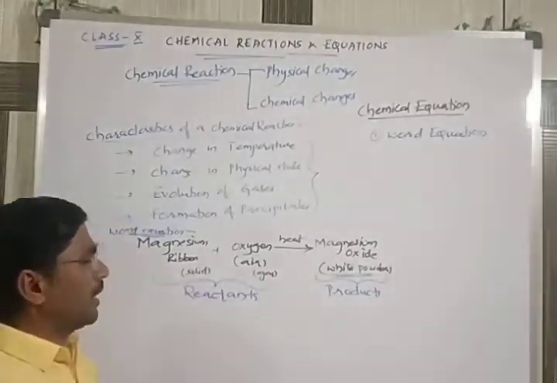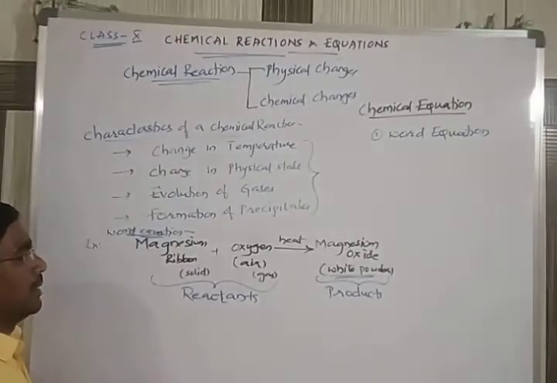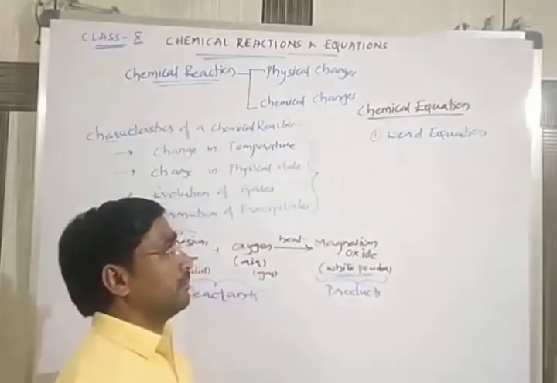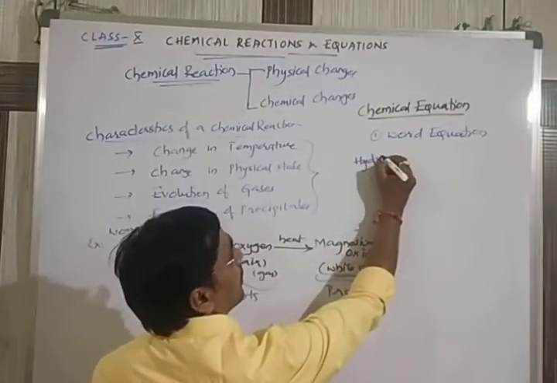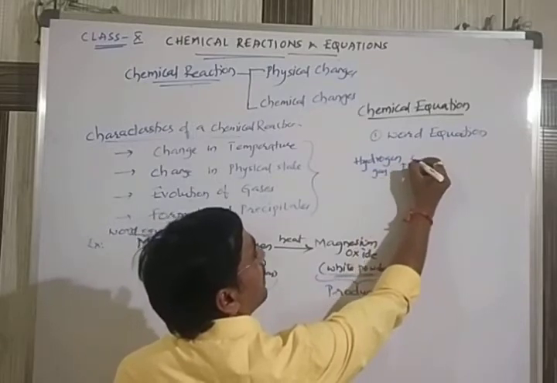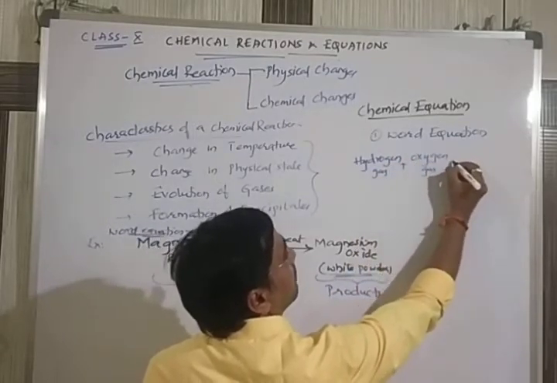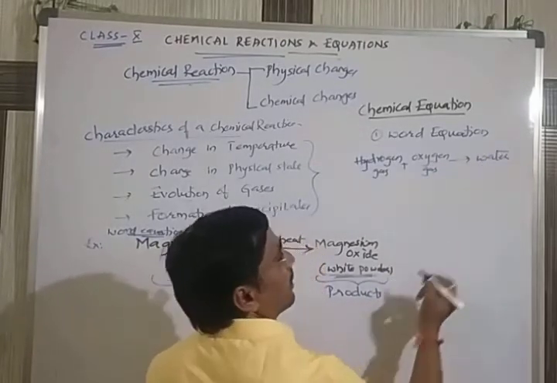I can give one more example also. Hydrogen gas can combine with oxygen gas, forming water.